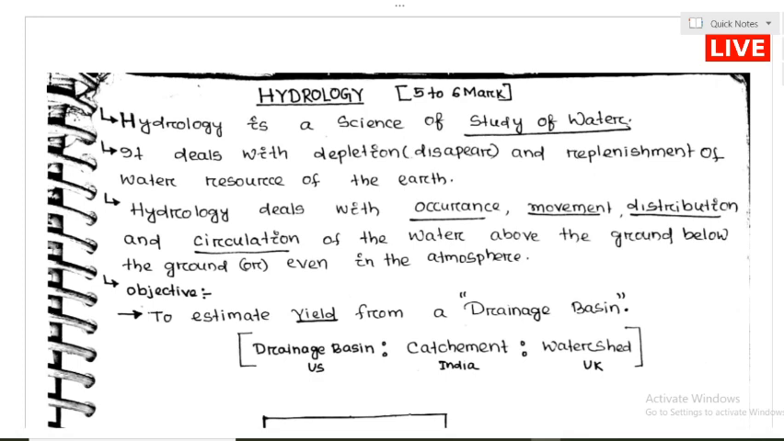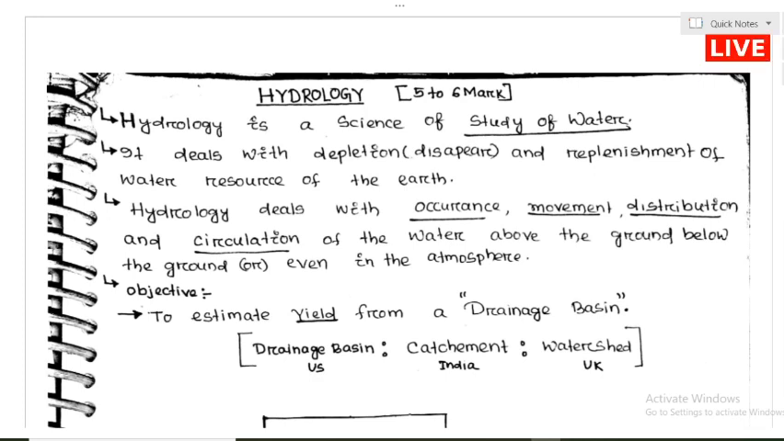This is the introduction part of the new subject, which is called hydrology. As far as the competitive exam, the GATE exam, is concerned, the weightage of marks in this subject, hydrology, is basically 5 to 6 marks. Now we should start the introduction part.